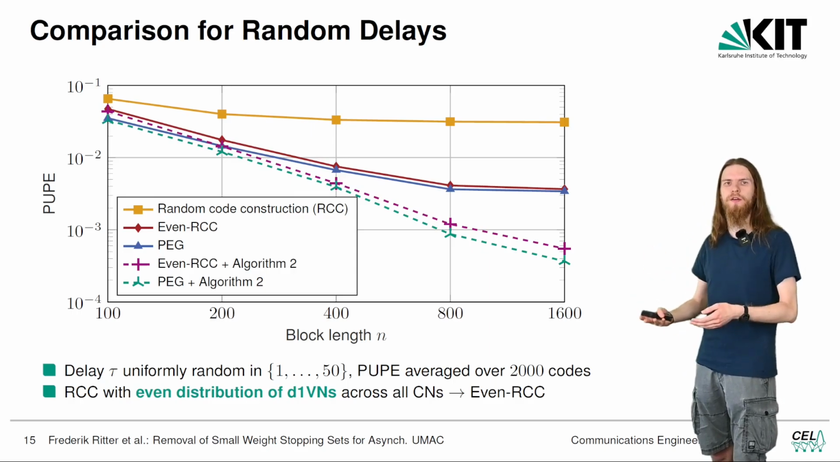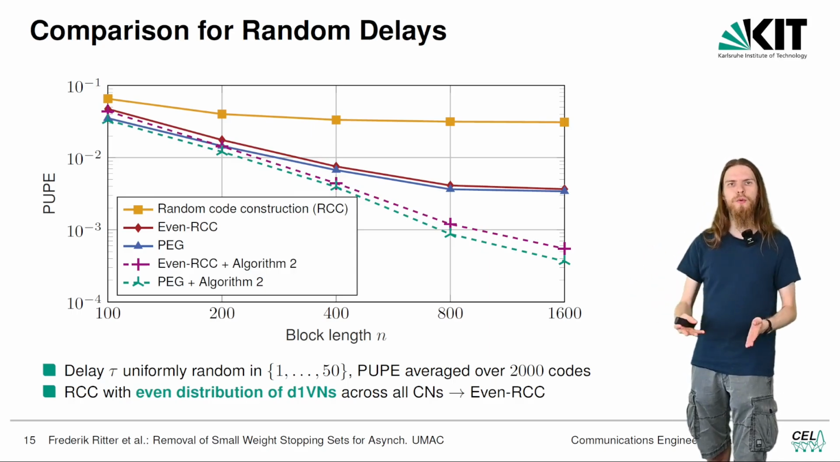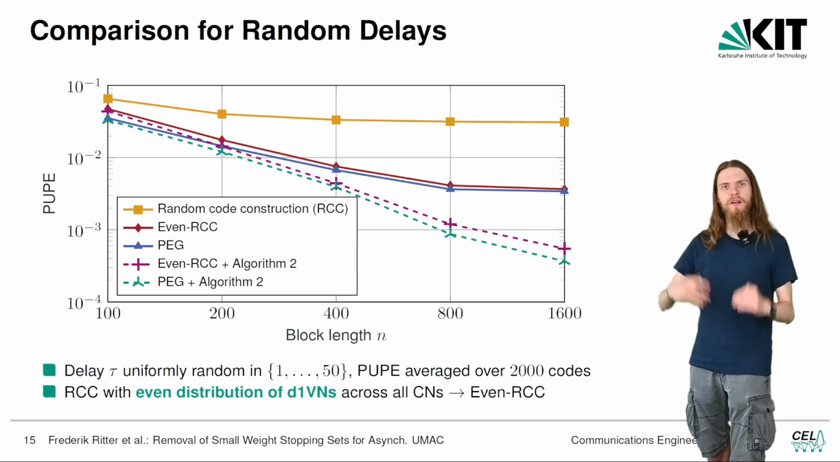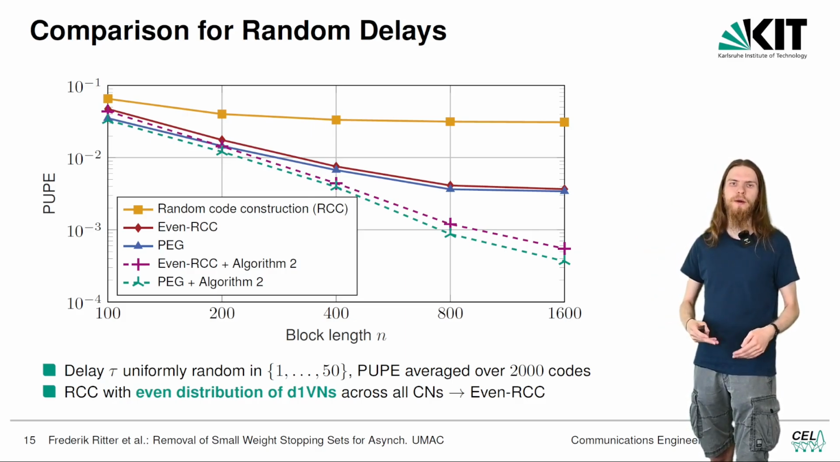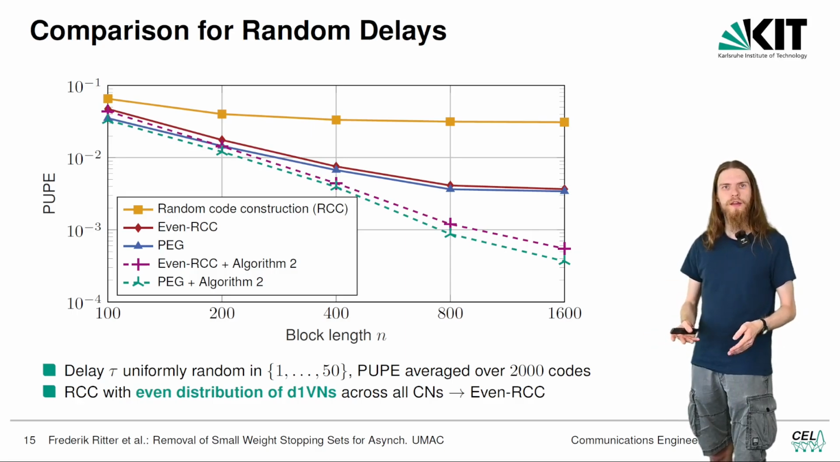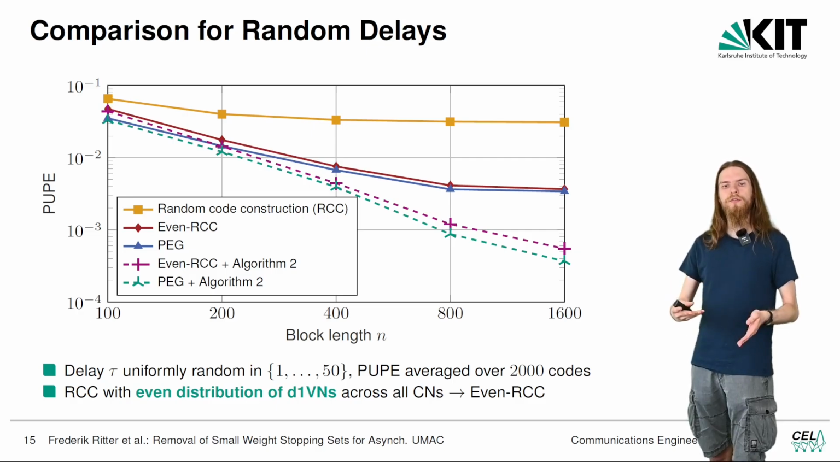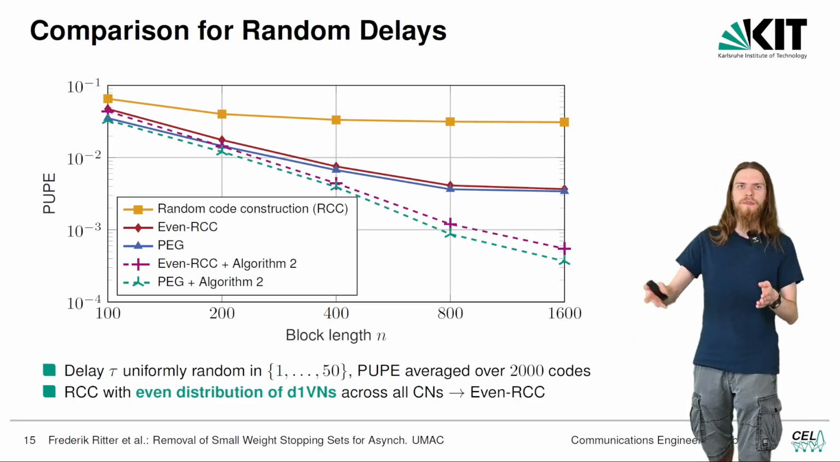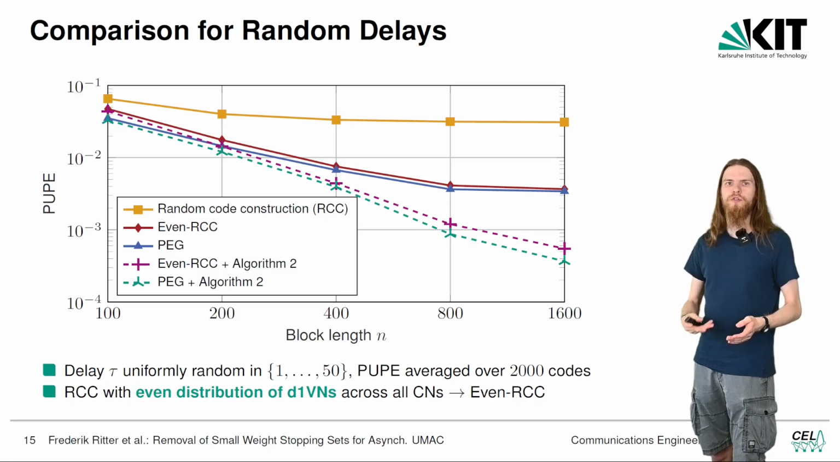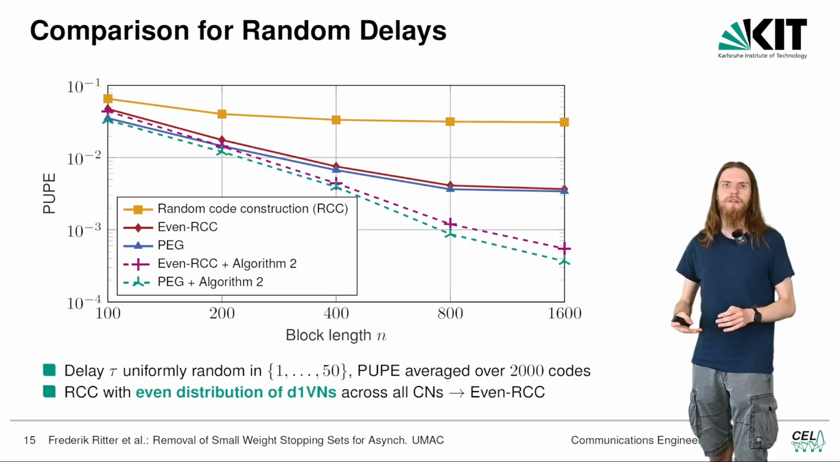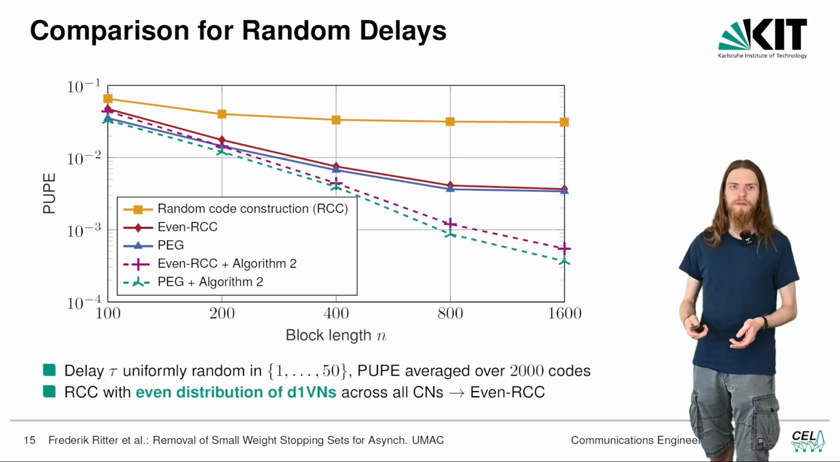Finally, if we apply algorithm 2 to remove all degree 1 variable node stopping sets for all delays tau greater than 0, we can again reduce the error probability by almost 1 order of magnitude, and what we can notice now is that the gain by using PEG has also increased because the most harmful two-user joint graph features have been removed, so the single-user graph features become a bit more important.